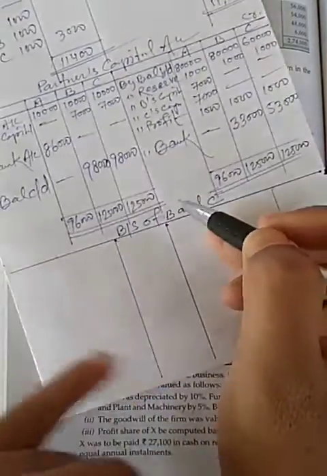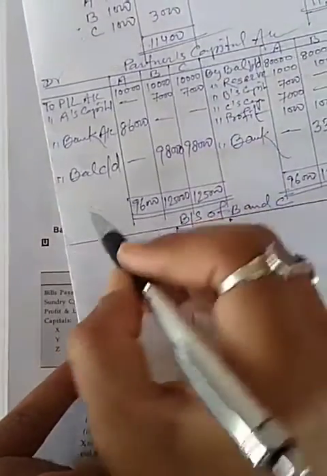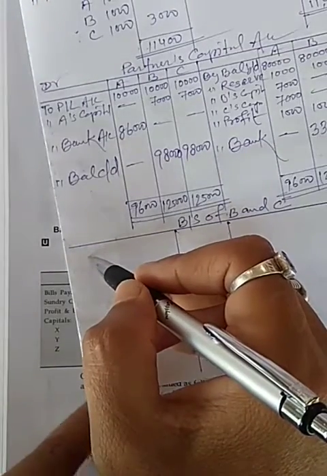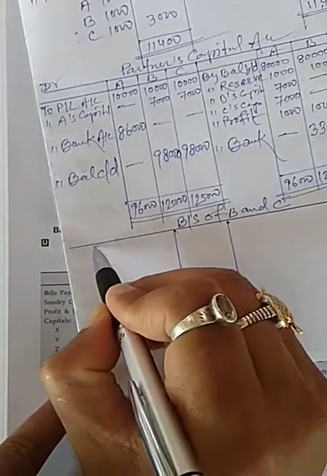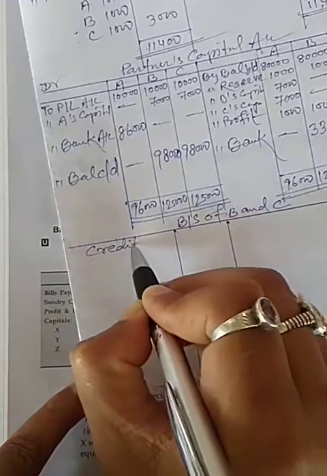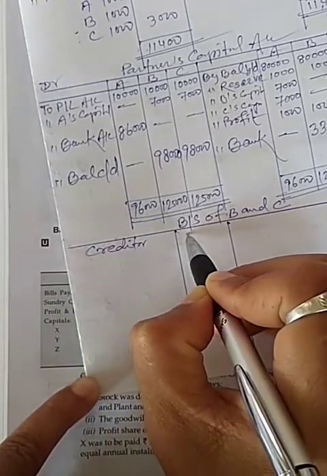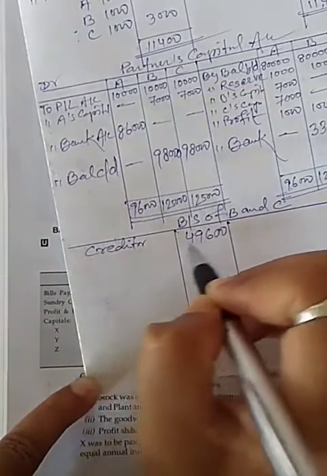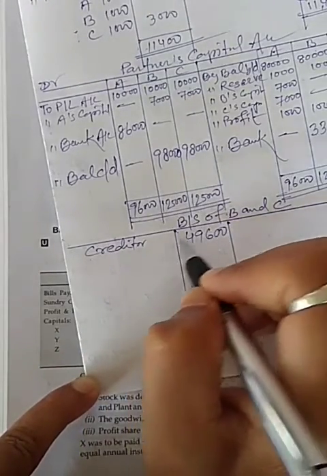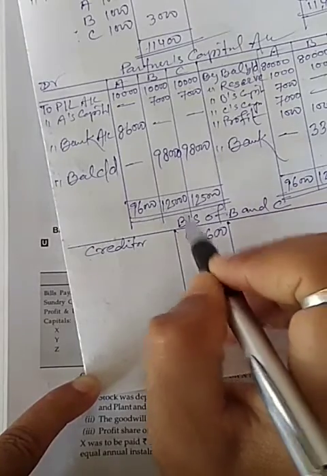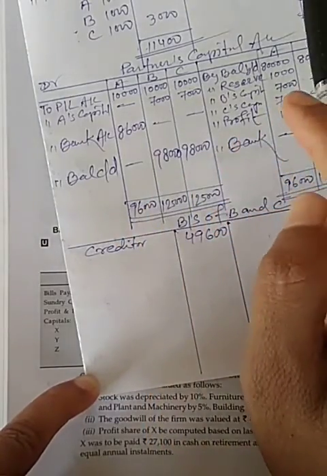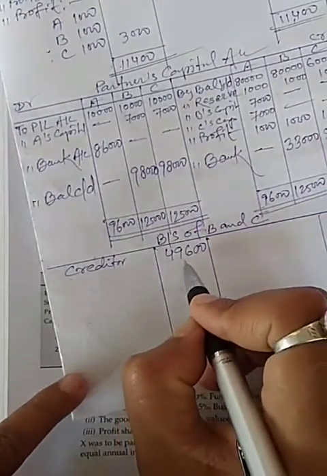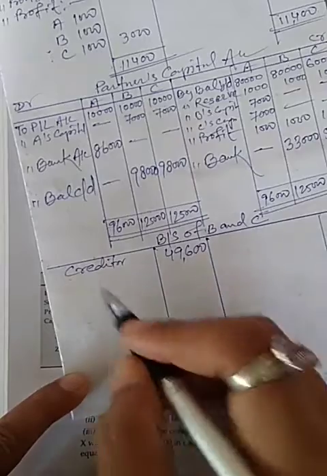Now I will prepare balance sheet. In balance sheet, creditor will be 49,600 because previous balance is given 51,000, and when we deduct discount 1,400, it will remain 49,600.